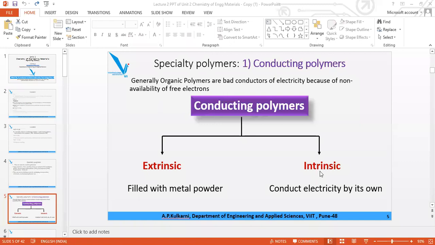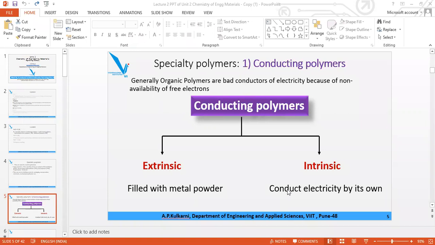Now, what is intrinsic conducting polymer? They have very little conducting property because of the conjugation present in them. What do you mean by conjugation? Alternate single and alternate double bond. In their structure, they have alternate single and alternate double bond. Because of the double bond, they have delocalized pi electrons, because of which they conduct electricity on their own, and therefore they are called intrinsic conducting polymers.